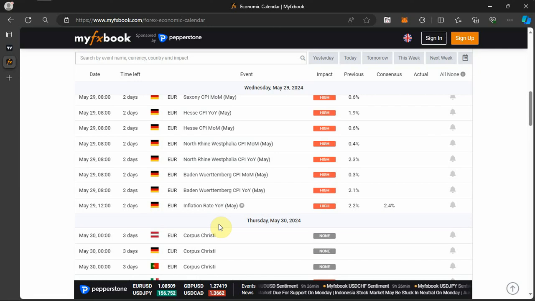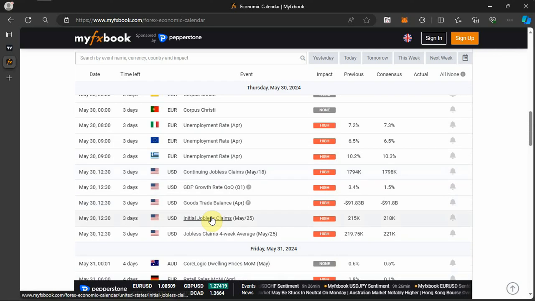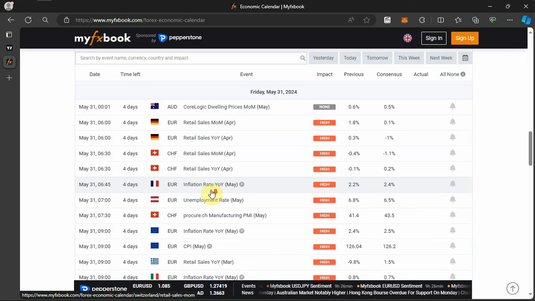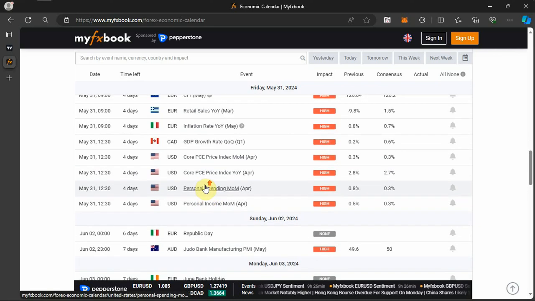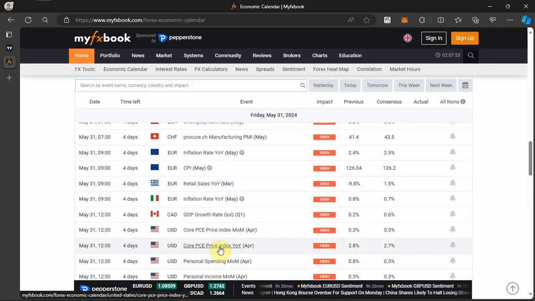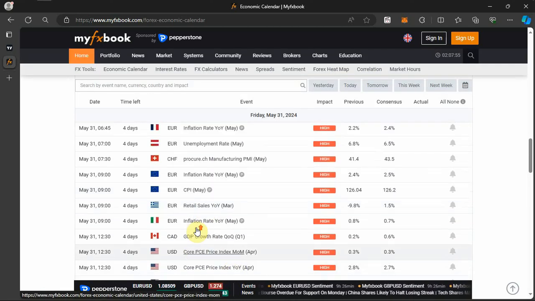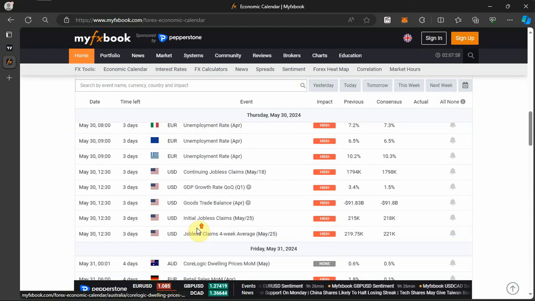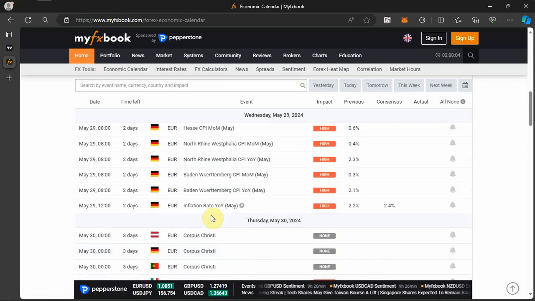At least Tuesday and Wednesday we might see a little bit, but it wouldn't be so much movement, right? Because the big players will be expecting the GDP growth rate news, as well as the core PCE price index on Friday. So for USD pairs, I'll be very active from Thursday, so Thursday and Friday.